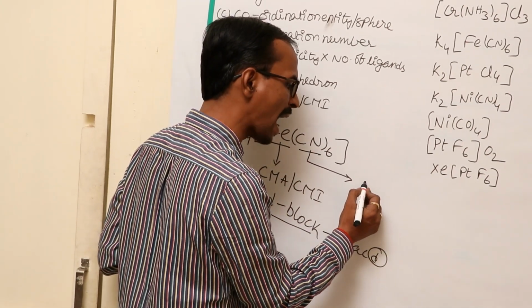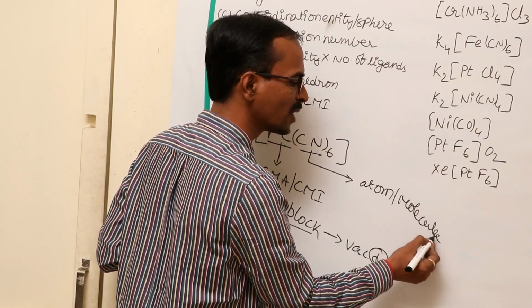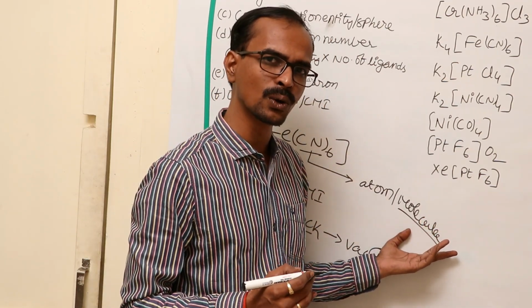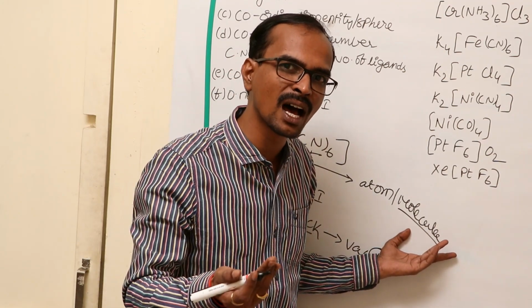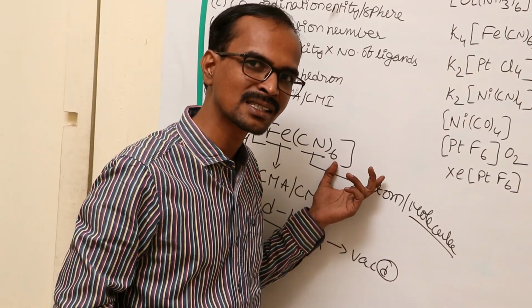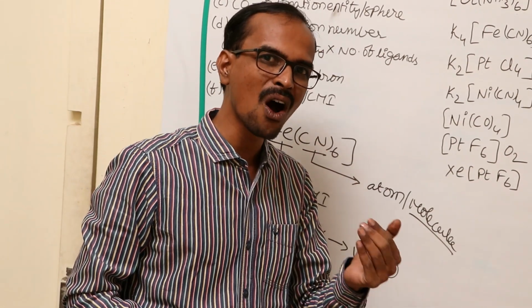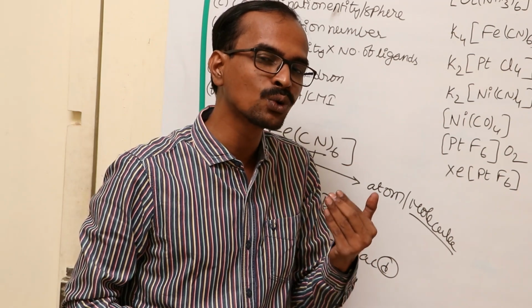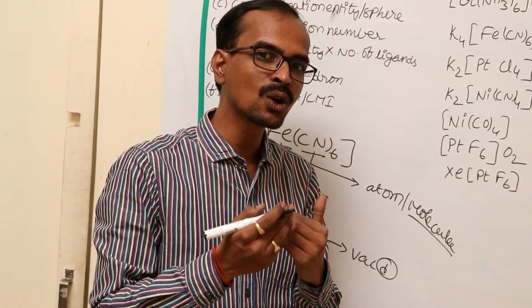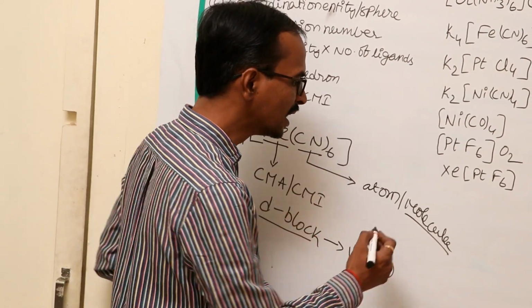Ligand means an atom or a molecule, either charged or neutral. It may be a charged species with a positive or negative charge, or a neutral molecule, which has the ability to donate a lone pair of electrons to the central metal atom to make a coordinate covalent bond. That is called a ligand. Here is one more term to remember, denticity.